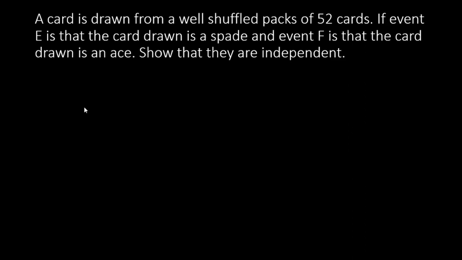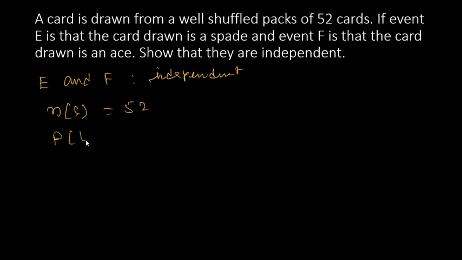Right. Now, the events E and F are independent. So we need to confirm this. If they are independent, now let us see: the number of sample space elements is 52.